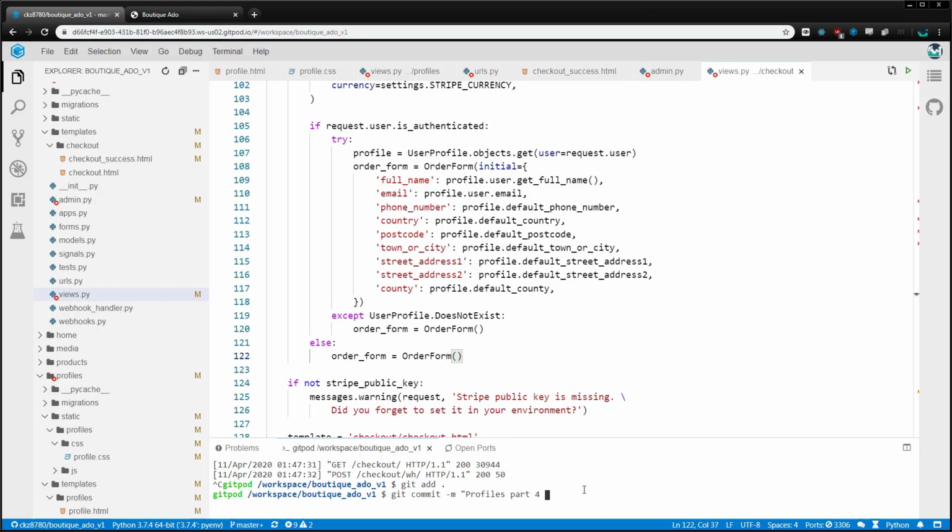In the upcoming videos, we'll make some minor changes to our Stripe webhook handler to make sure it can attach profiles to orders and save a user's info as well.